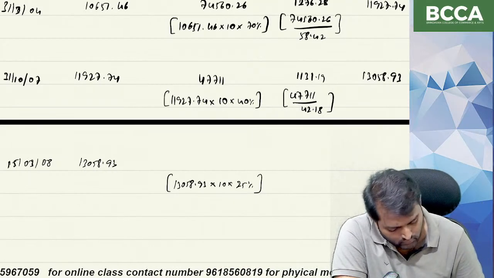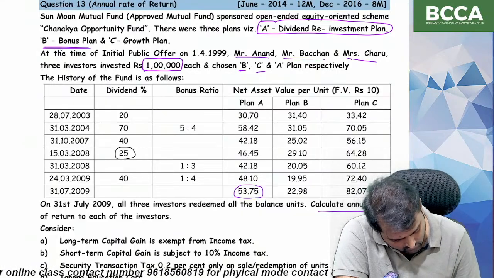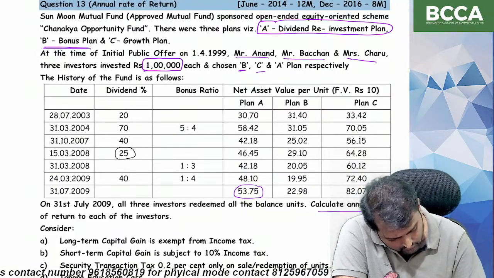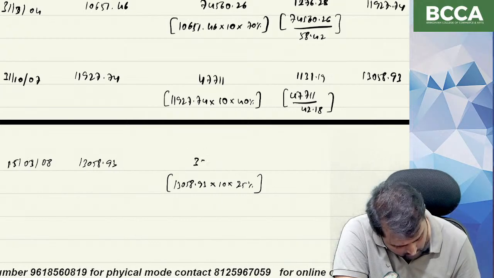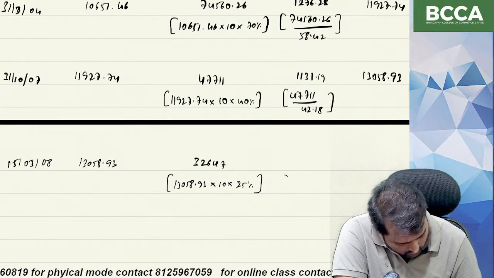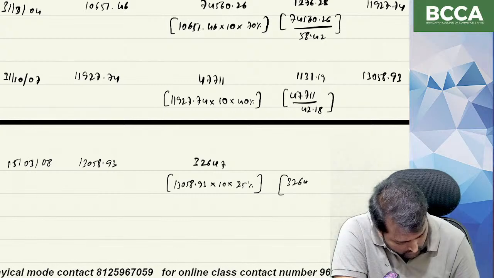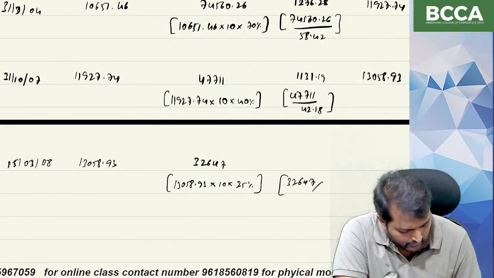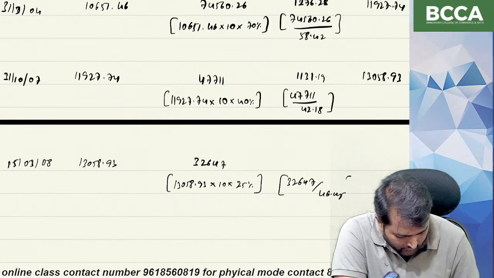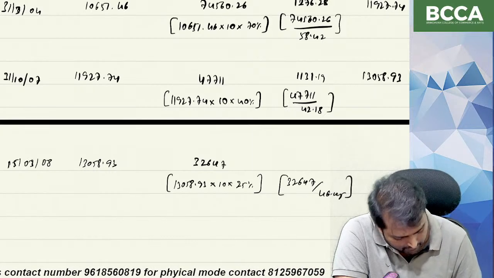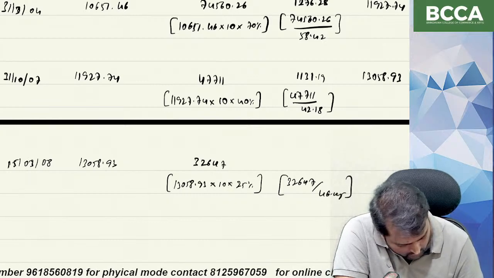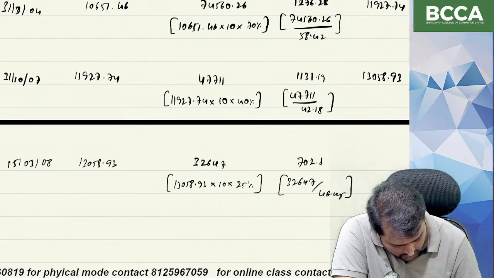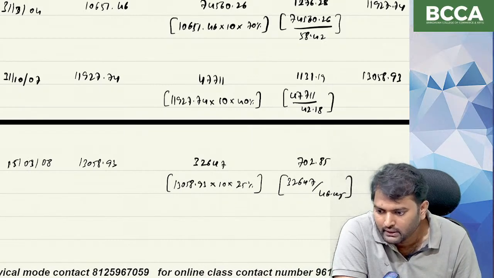What is the amount? 32,647 divided by 46.45 gives 702.85.